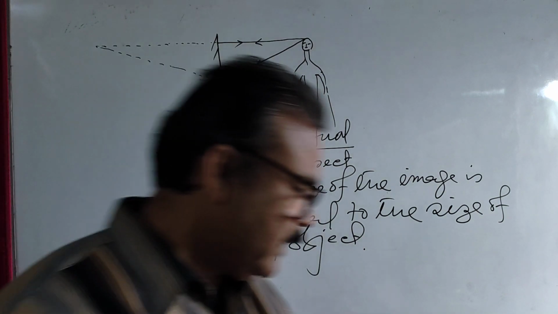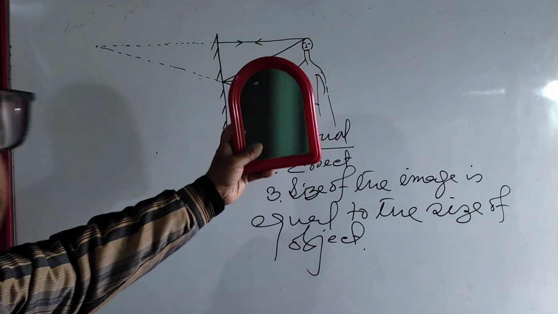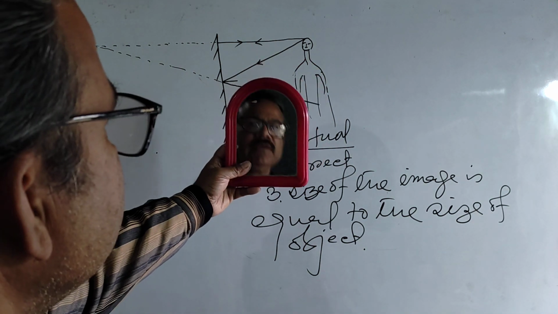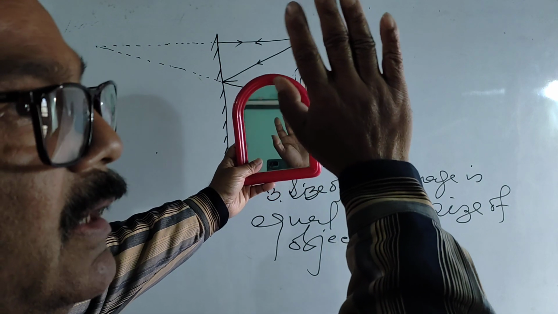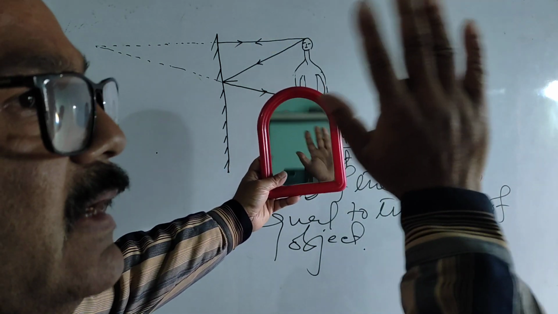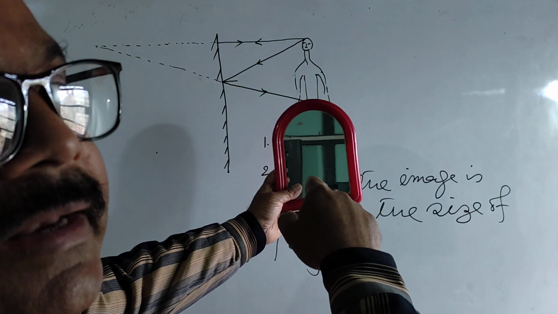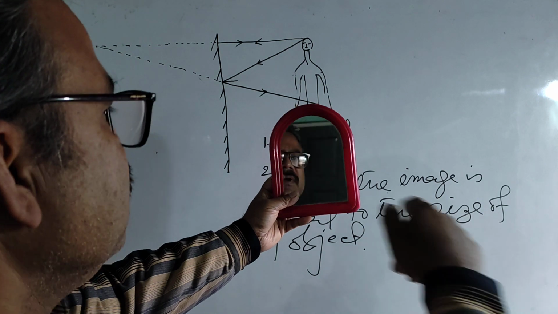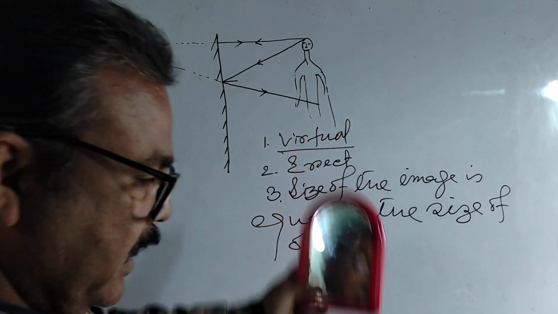Okay. Now, another important point you tell me. I think you have seen my image in the mirror. Is this my left hand or right hand? This is my right hand, but in the image it seems to be left hand. Means my image is altered as that of the object.